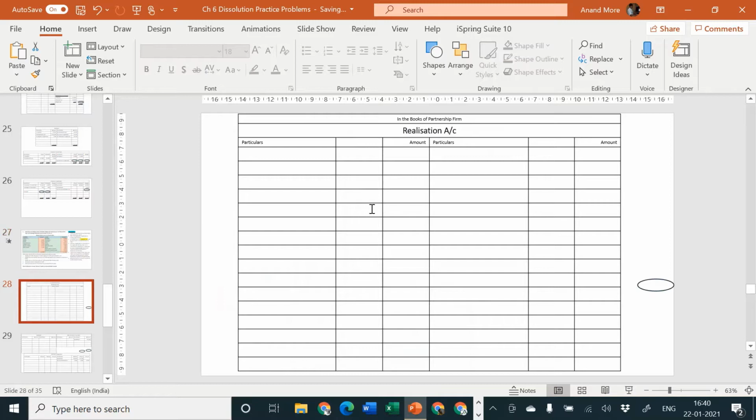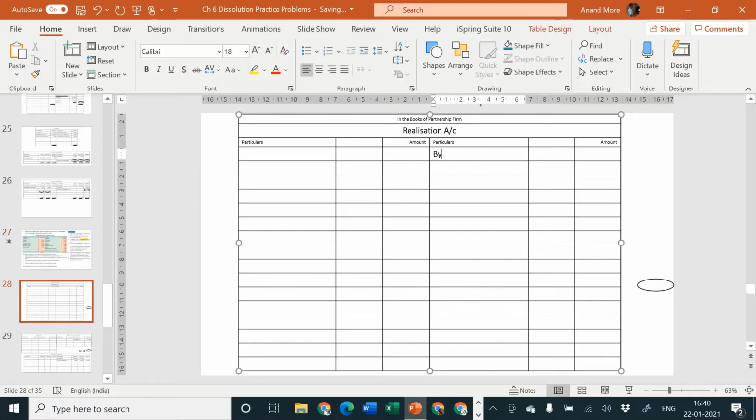Sundry creditors and bills payable, by sundry liabilities: creditors, bills payable.